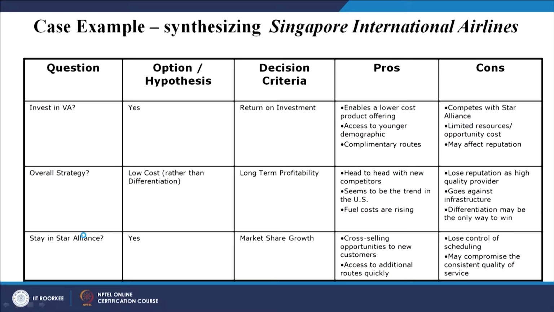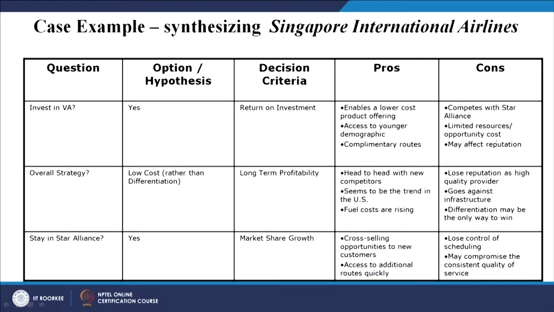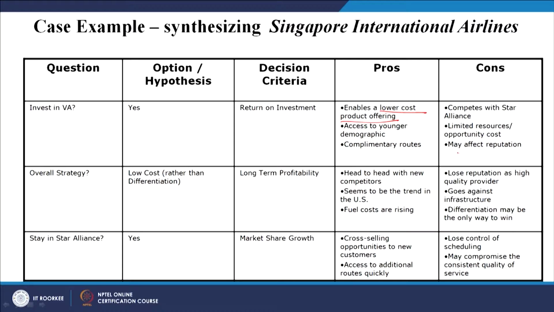Second is limited resources or opportunity cost. If there is limited resource or opportunity cost, then it will be very difficult to go for this particular decision, and if we are losing the opportunity cost, are we ready for that? That will be the question. And if we are making use of limited resources, is it okay for us? That is also a question. And third, when you are going for the lower cost product offering, that may affect the reputation.